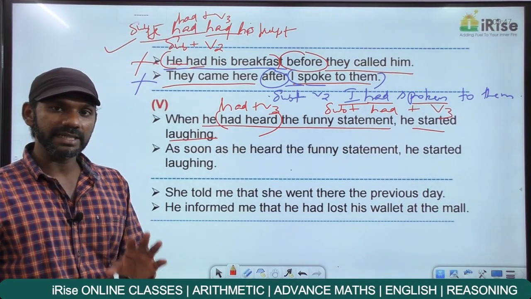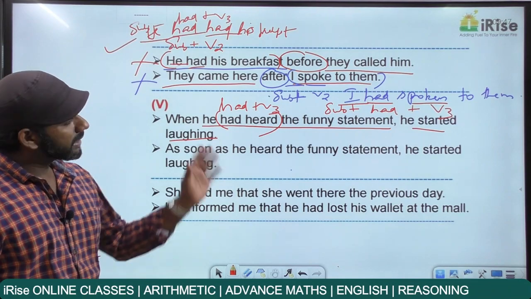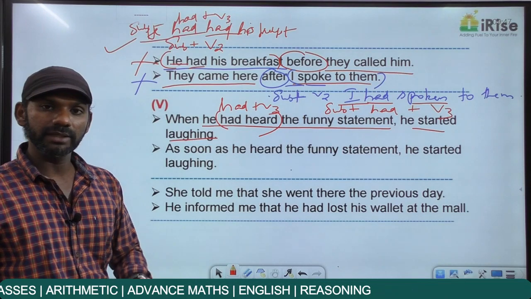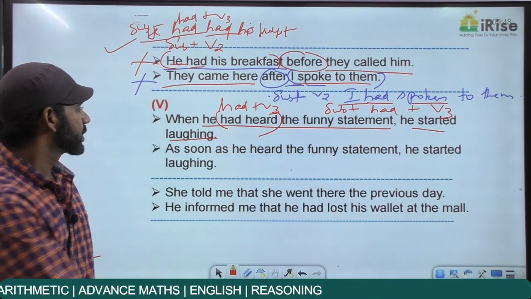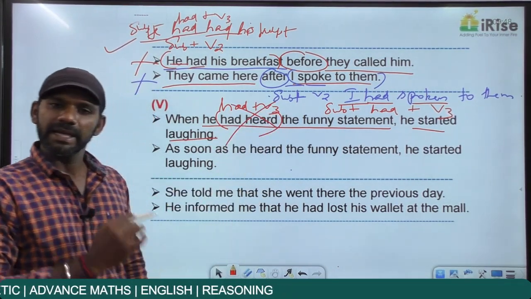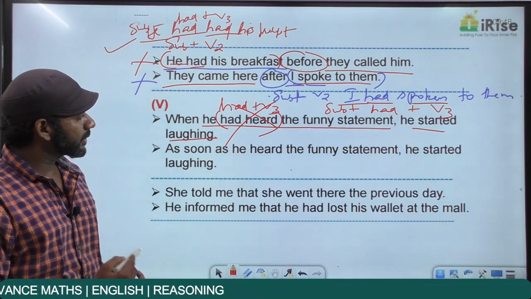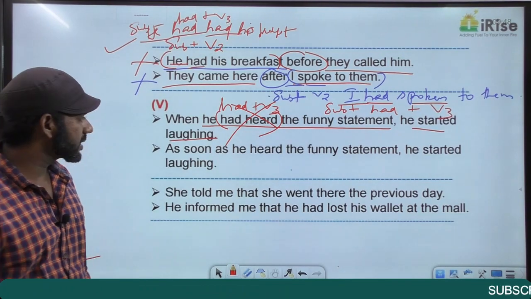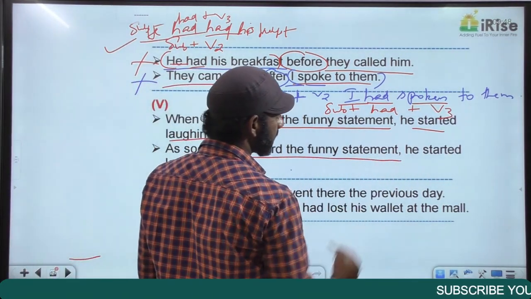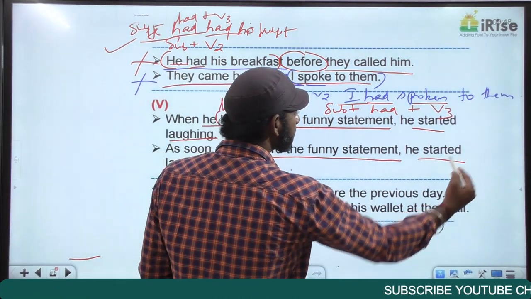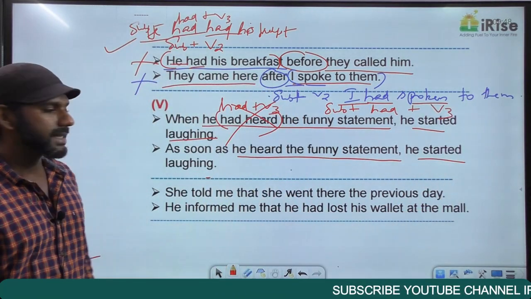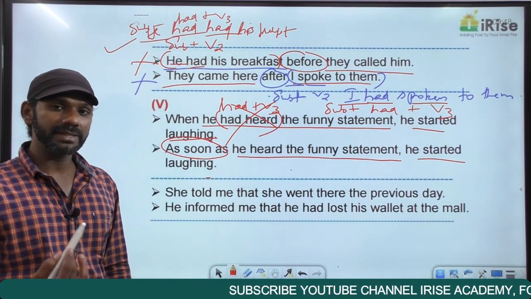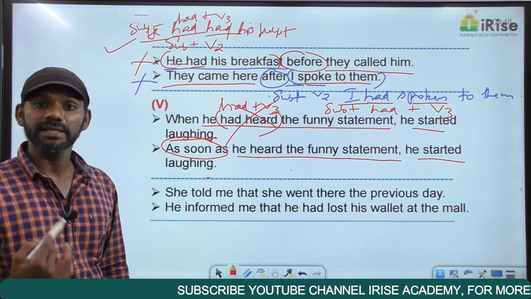There will never be any time difference based on the meaning. Anyway, there's no word in this sentence denoting a time difference. As time difference is not there, past perfect should not be used. So this statement is grammatically wrong. The correct sentence must be, as soon as he heard the funny statement, he started laughing. Two actions in the past tense. He heard the funny statement is one action in the past. He started laughing is the other action in the past. As soon as means there's no time difference between the two actions. The moment he listened to the funny statement, he started laughing.